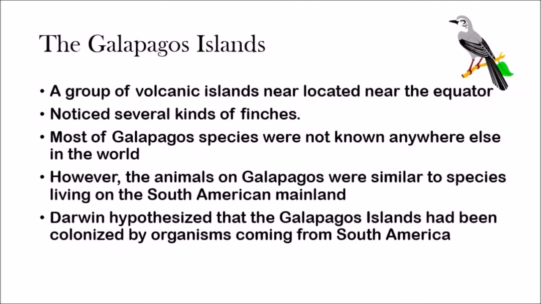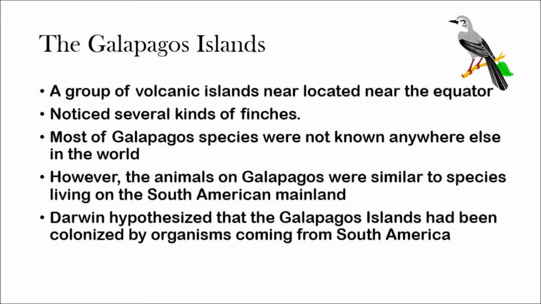feet. Now, when the HMS Beagle came to an island known as the Galapagos Islands, this is really where Darwin got his idea on evolution when he noticed the finches. So the Galapagos Islands are a group of volcanic islands located near the equator. And he noticed, again, I just mentioned this, these several kinds of finches. And finches, they're a type of bird.